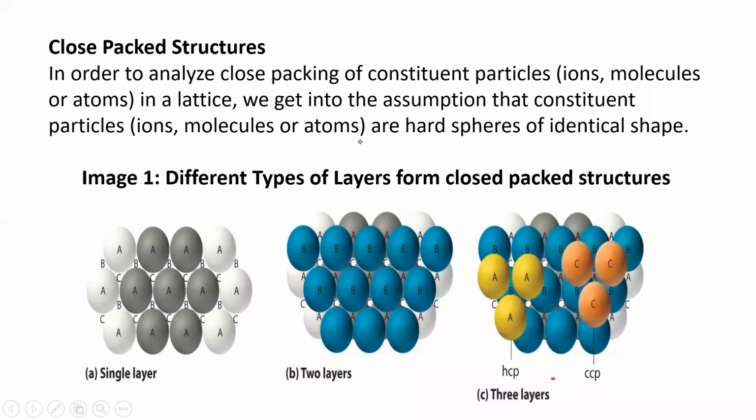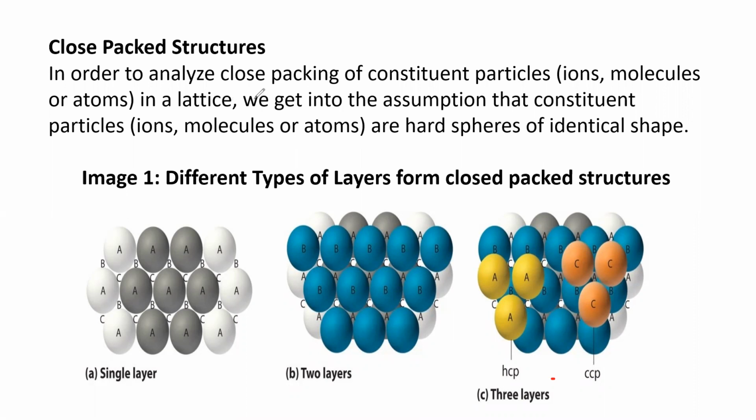So next topic, close packed structures. Already you know that in solids, all the particles are closely packed. That's why they are rigid in nature. In order to analyze close packing of constituent particles, ions, molecules, or atoms in the lattice, we make an assumption that constituent particles are hard spheres of identical shape.